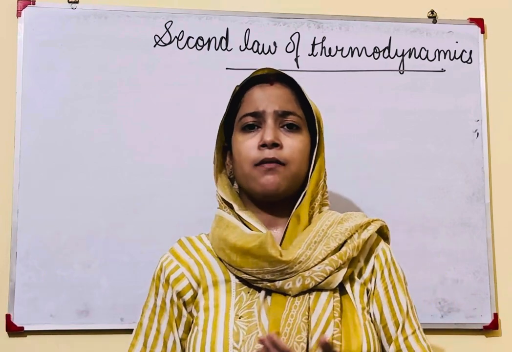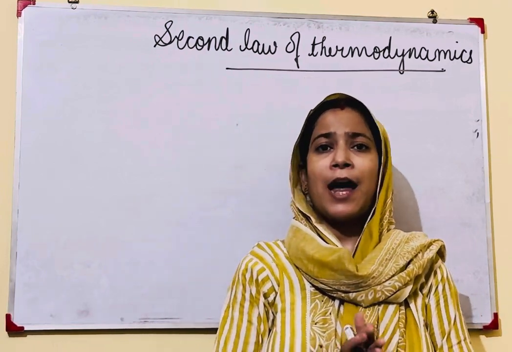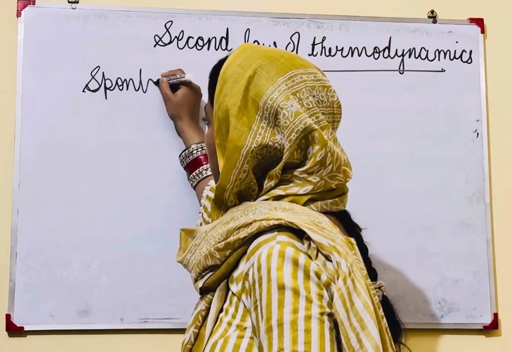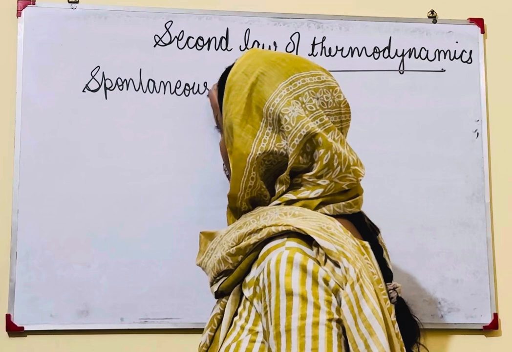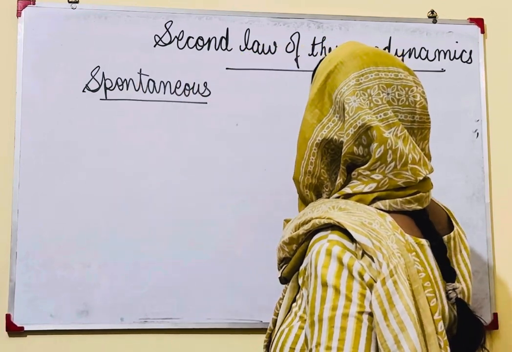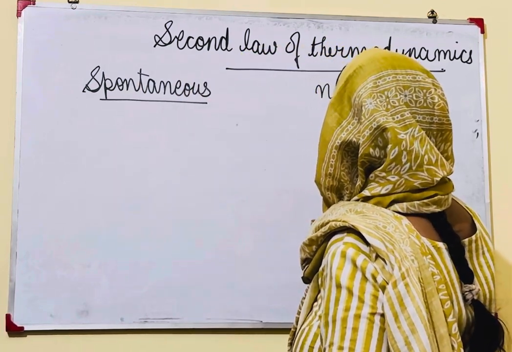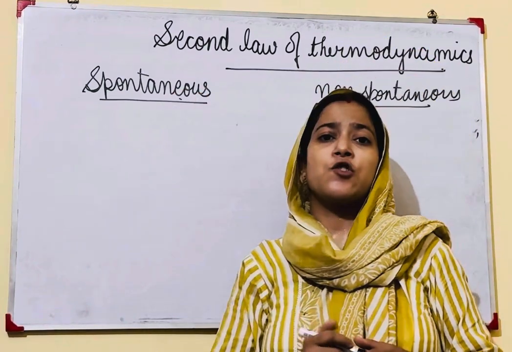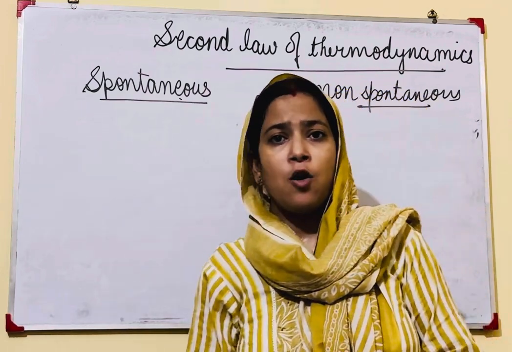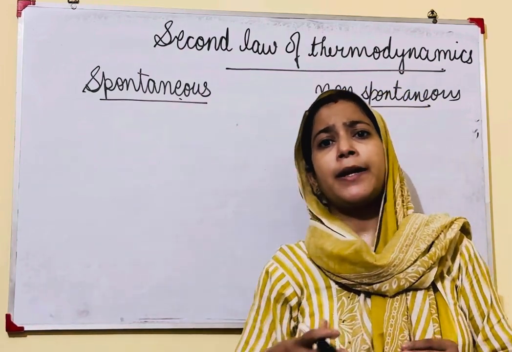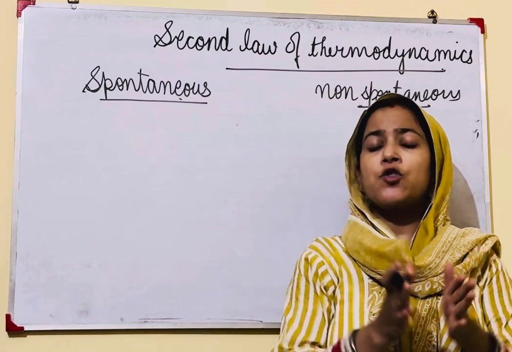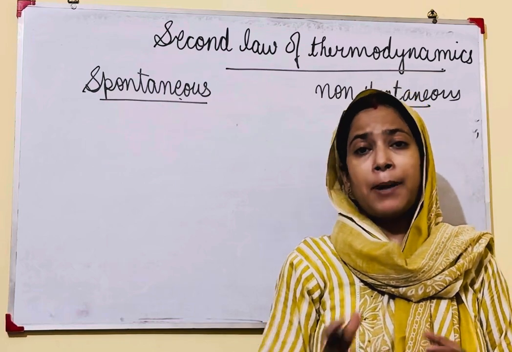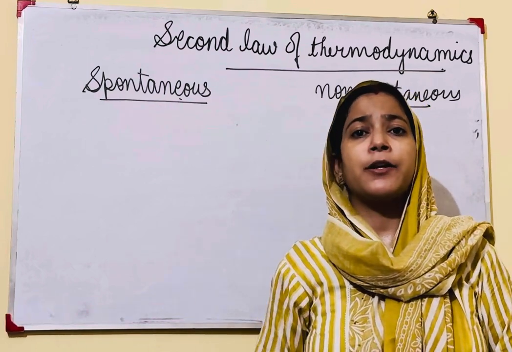Before understanding the second law of thermodynamics in detail, we have to understand two types of processes, that is spontaneous process and non-spontaneous process. Spontaneous processes are those which take place by themselves, or on initiation they take place by themselves. Some spontaneous reactions need to be initiated, but after initiation they take place on their own.